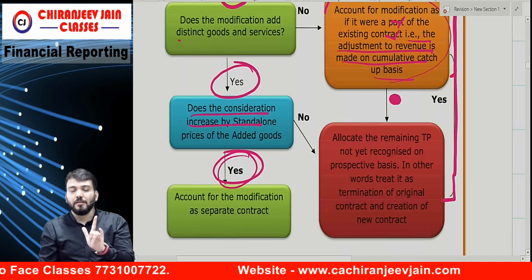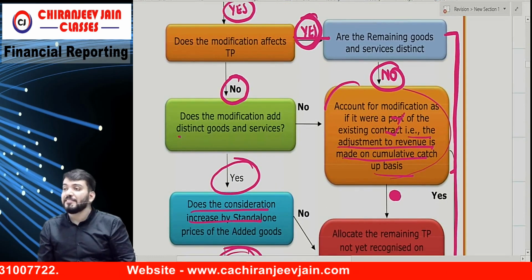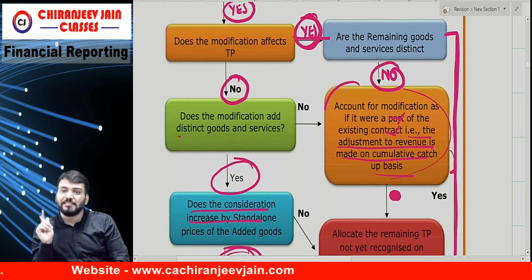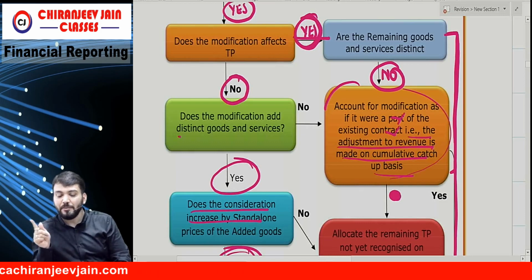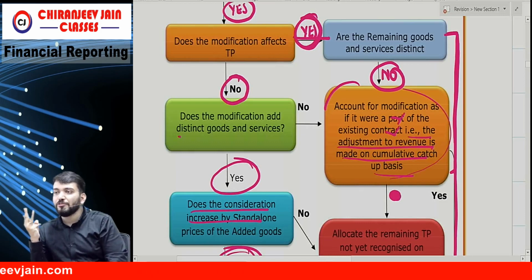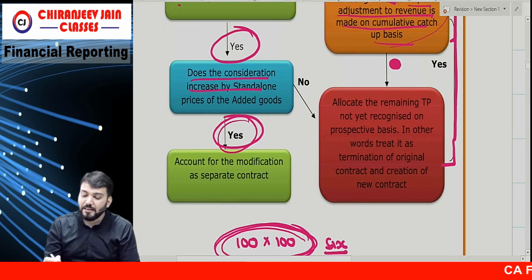Understood? What is the first question? Does the modification affect transaction price? Yes. Are the remaining goods and services distinct? Yes. I am going to the third case. So what are they saying?